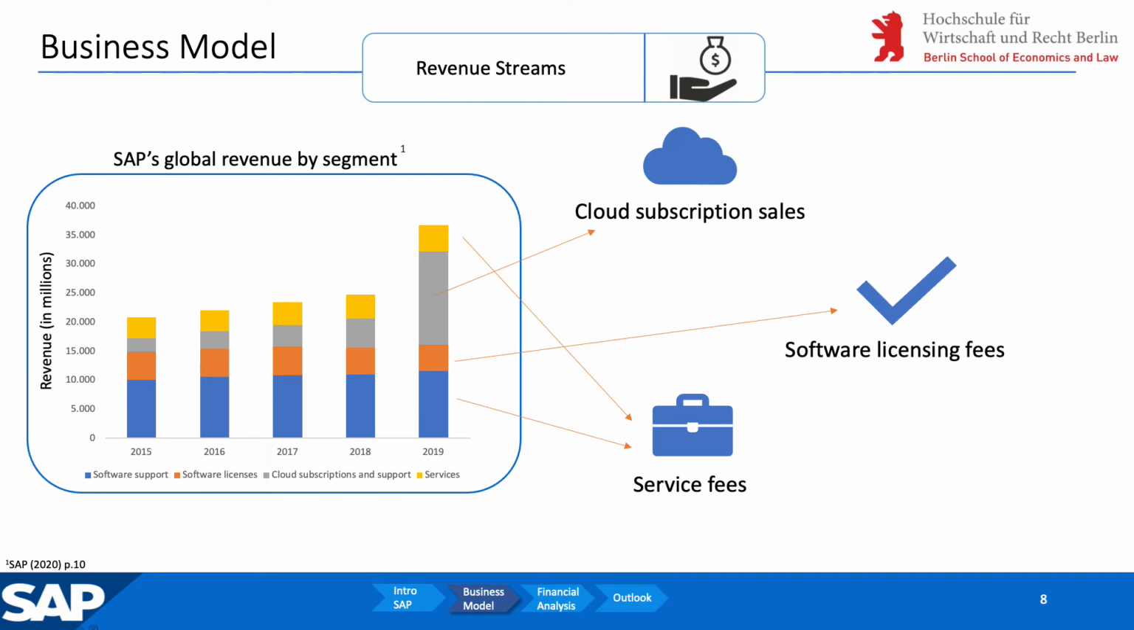Now let's have a look at the revenue streams of SAP. SAP has three revenue streams: cloud subscription sales, software licensing fees, and service fees, which include services and support. As you can see in the table on the left, from 2015 to 2018, the services and software support marked the highest revenues. By 2019, the cloud subscription sales skyrocketed and almost tripled in size. This concludes that by percentage, cloud subscription sales are the biggest revenue stream, followed by service fees and software licensing fees.